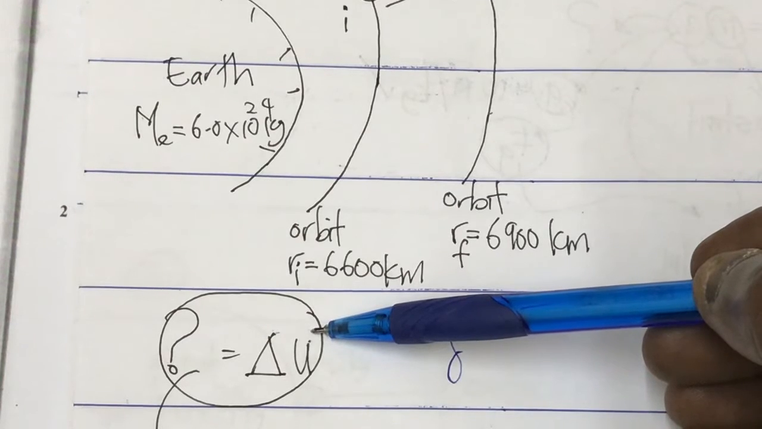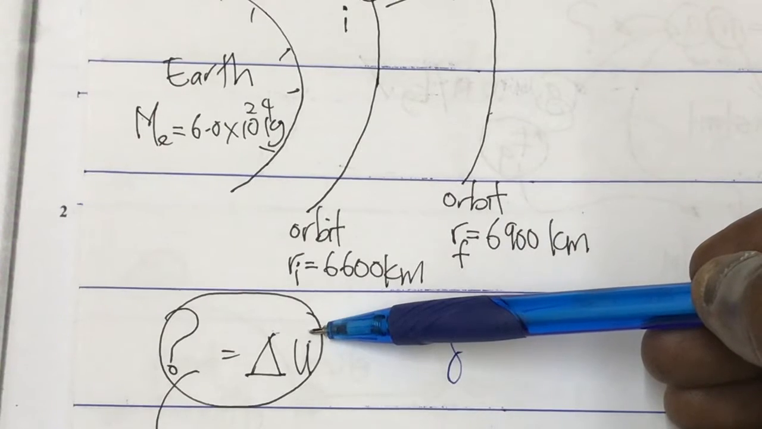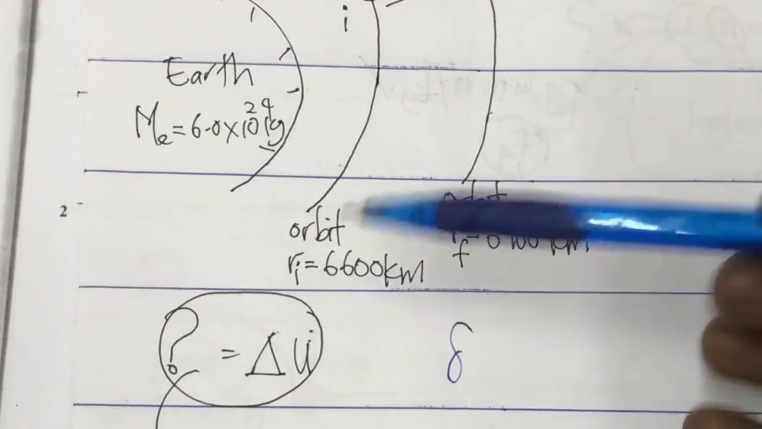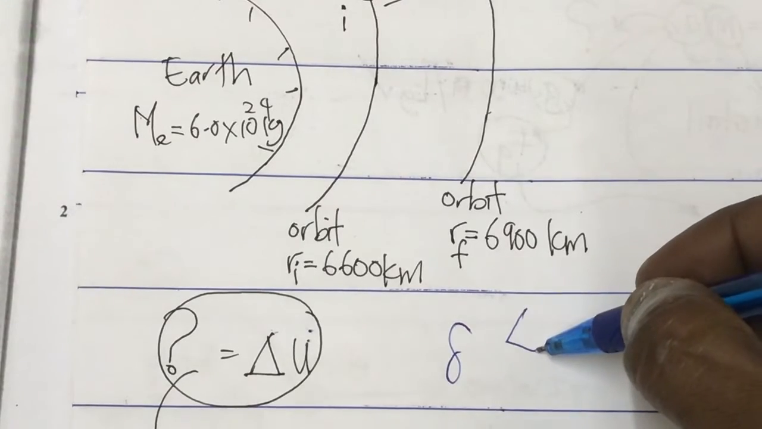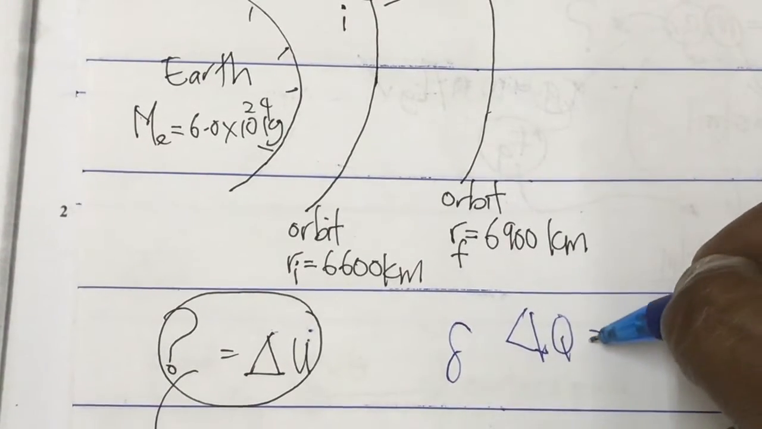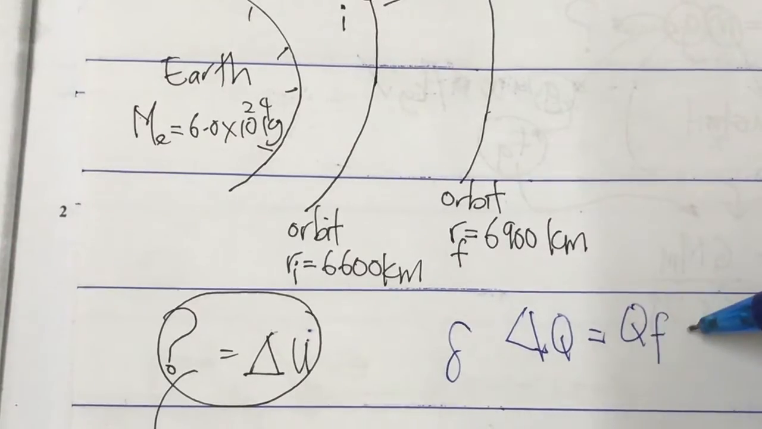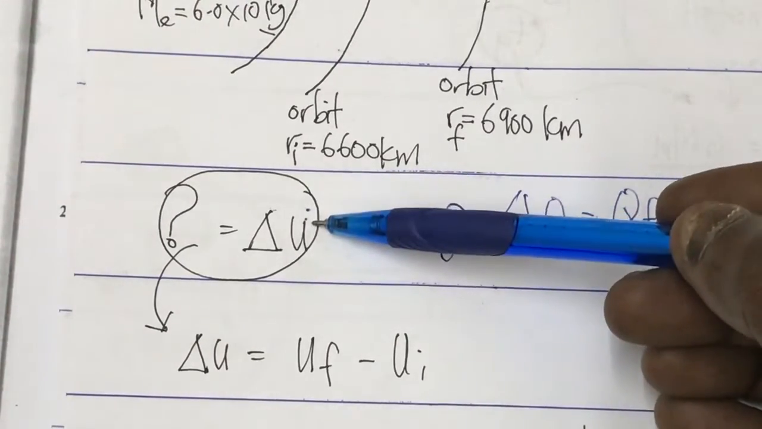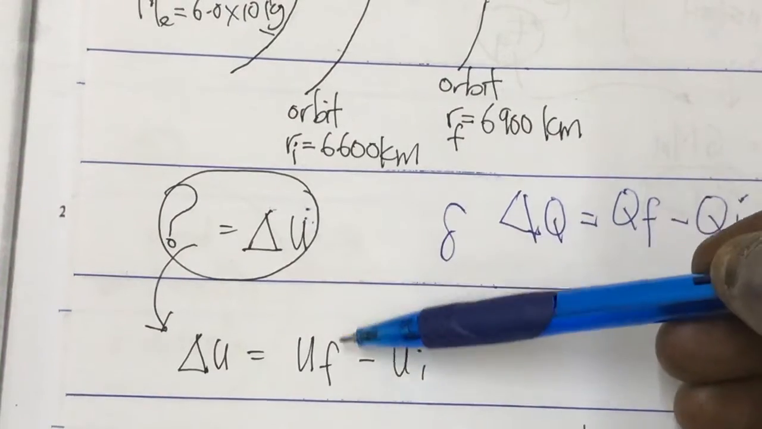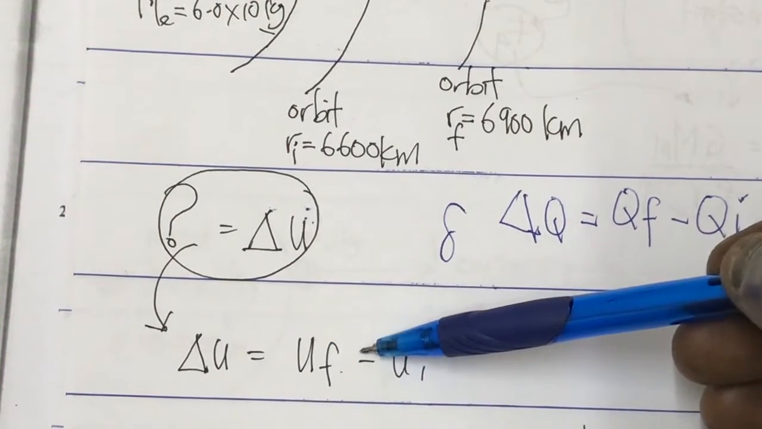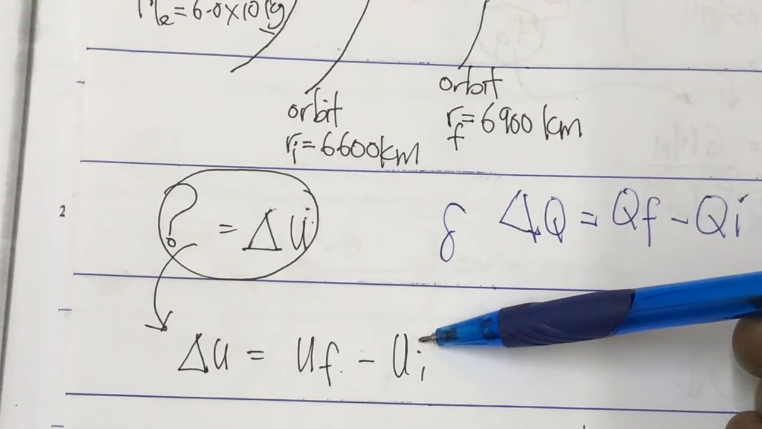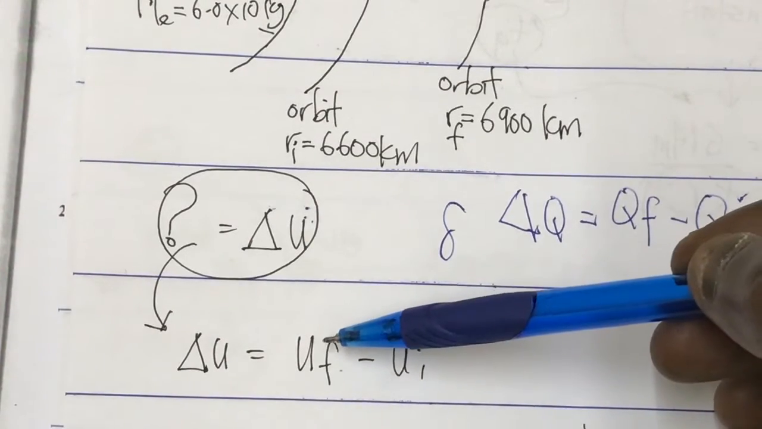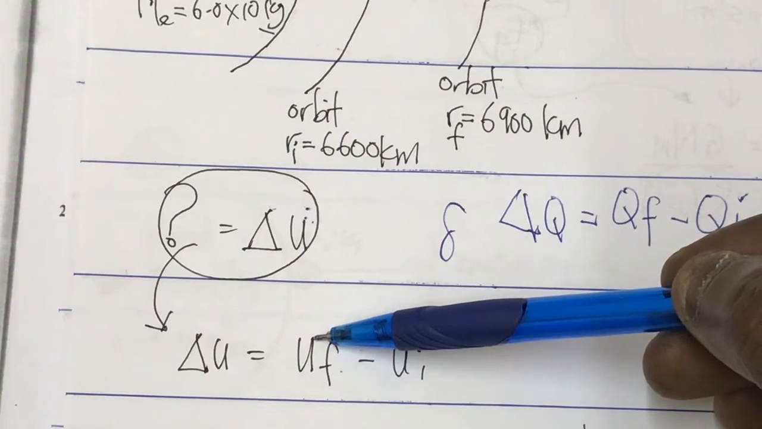Now, when you say change in anything, it must be the final quantity minus the initial quantity. If you want to find a change in a quantity, of course, it is the final quantity minus the initial quantity. This is the basic formula, the primary school formula. So here, the change in gravitational potential energy is the final potential energy minus the initial potential energy. So we just have to substitute the formula for gravitational potential energy.